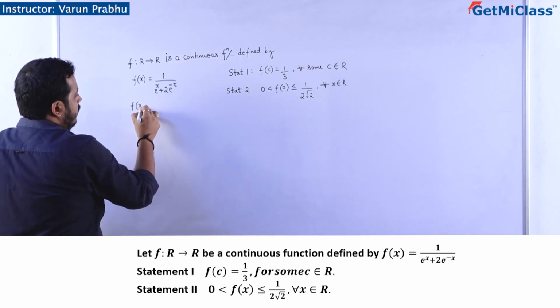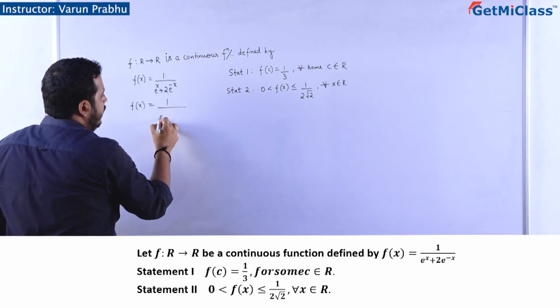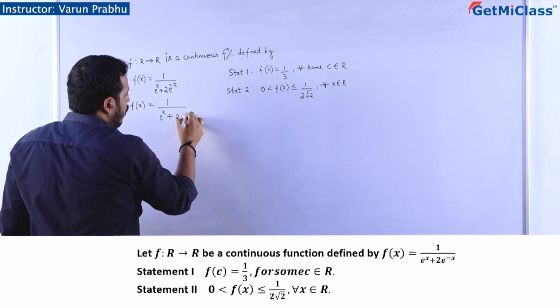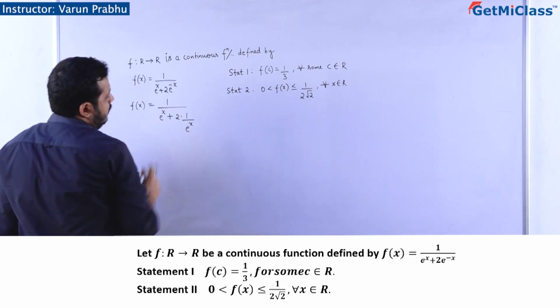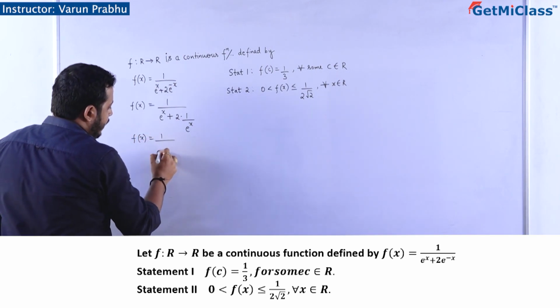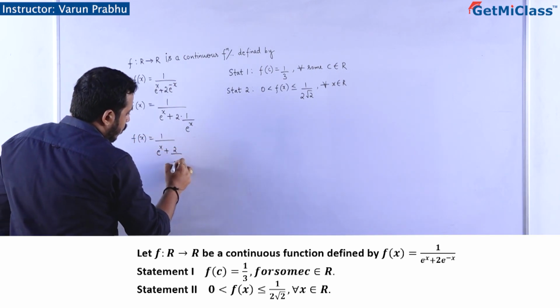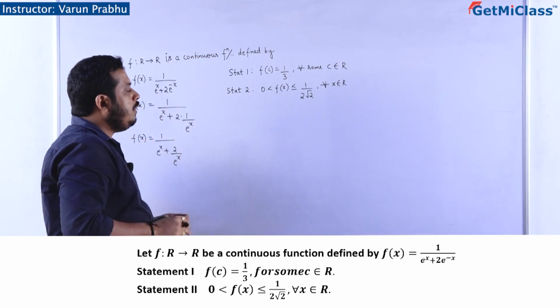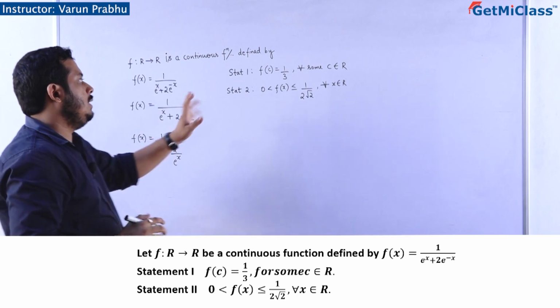f of x is equal to, I can write, 1 divided by e to the power x plus 2 into 1 divided by e power x, correct or not? Which can also be written as f of x is equal to 1 divided by e power x plus 2 divided by e power x. Now we have to come to the conclusion. What is this nature is the question asked.